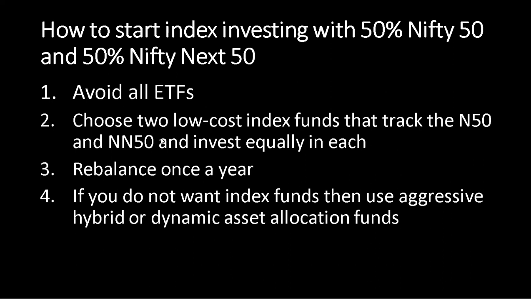But if you do not want to do this, if you're worried about ditching active funds, that's fine. You can choose aggressive hybrid funds. There, in my opinion, the higher expense ratio is justified, because there are two asset classes and the fund manager has to, at the very least, rebalance between the two every month. Or if you want a little more downside protection, that is less volatility, you can choose a dynamic asset allocation fund, like one of those balanced advantage funds. I have recently reviewed ICICI Balanced Advantage. You can use that as well.